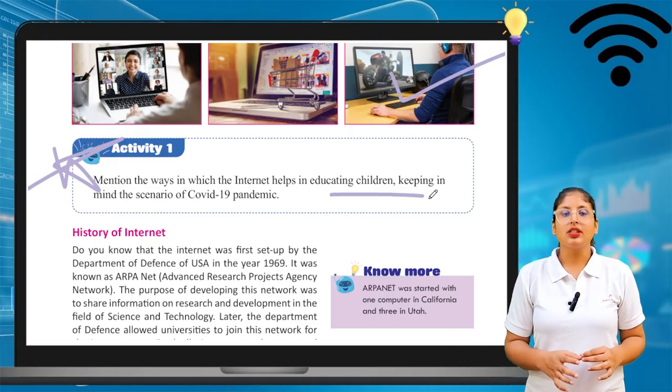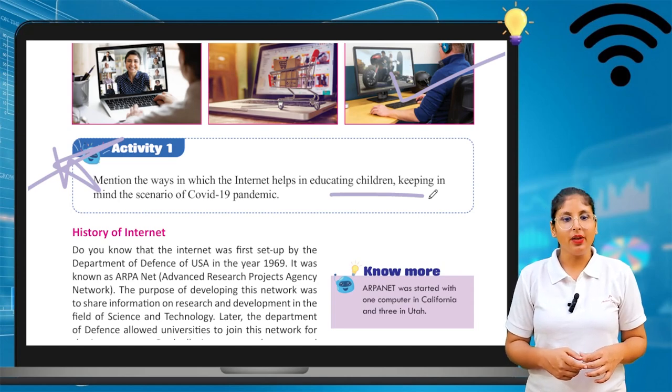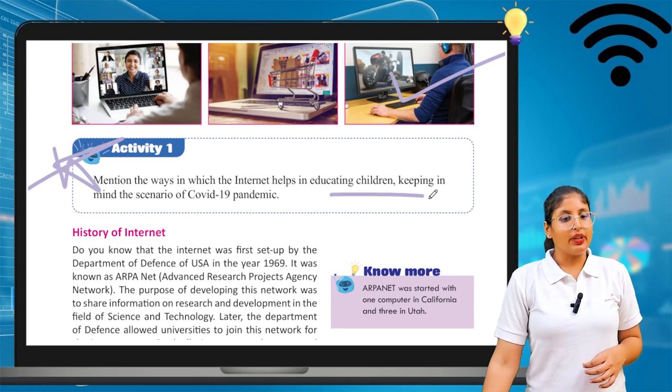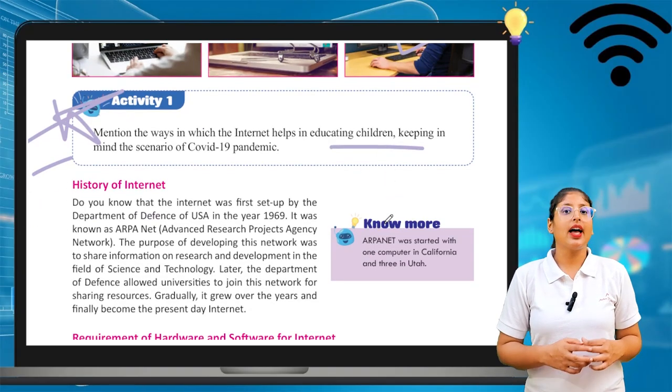Okay. So this is how the internet is helping the students to get education. Now we will see the history of internet. What is the history of internet? Internet has its own history.